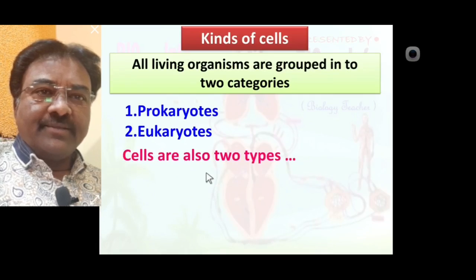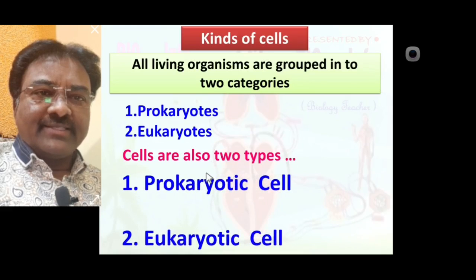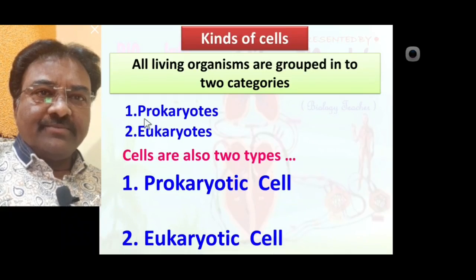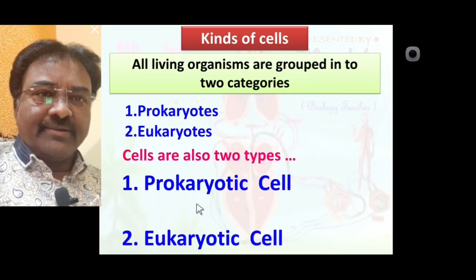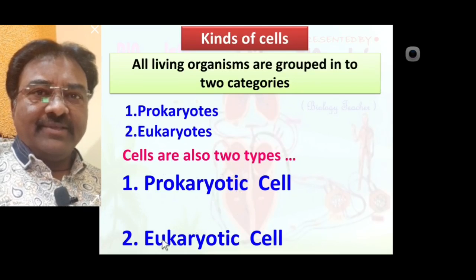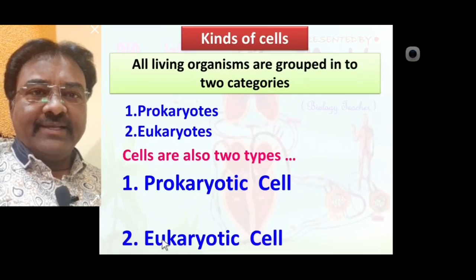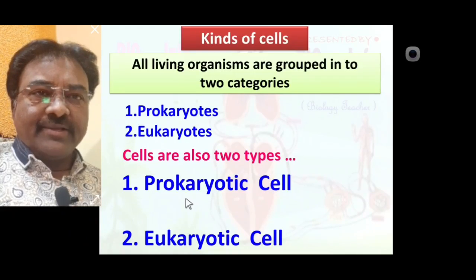Cells are also of two types on the basis of prokaryote and eukaryote: prokaryotic cell and eukaryotic cell. Prokaryotic cell is made by prokaryote, eukaryotic cell is made by eukaryote. So on the basis of these two categories of organisms, cells are also two types, prokaryotic cell and eukaryotic cell. We learn them one by one. In today's lecture, we discuss prokaryotic cell.